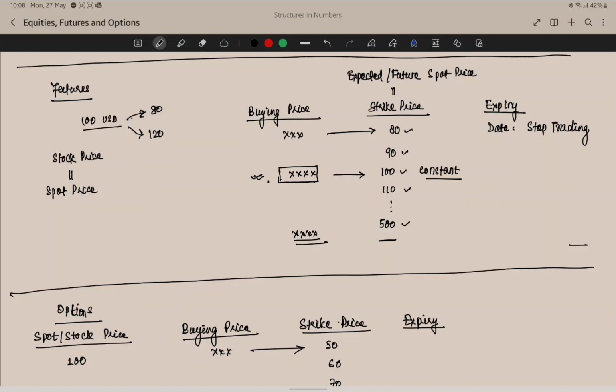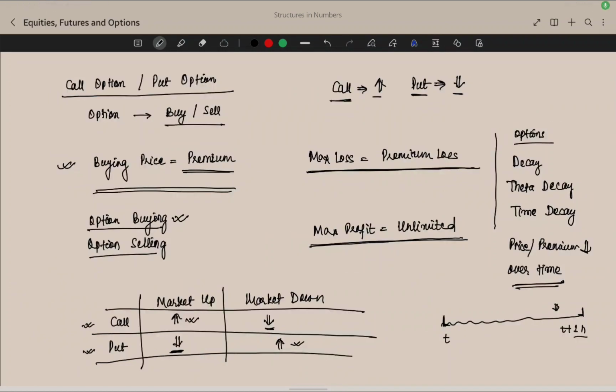So let's say by the end of this month the futures will stop trading, or that is the expiry date of that future. So let's try to understand call and put option in a simple way. Whatever is the buying price of a call or put option, that is called the premium of that option. Whenever you are buying a call or put option, you have to pay the premium to buy it. Okay, so here we are going to talk about only option buying.